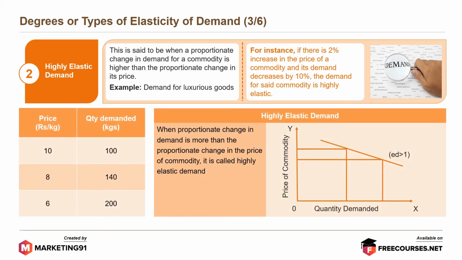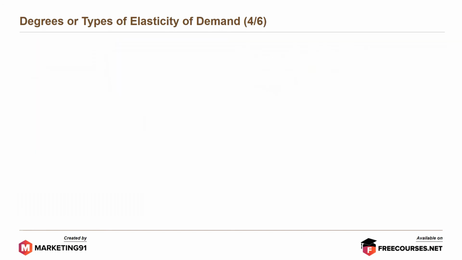When proportionate change in demand is more than the proportionate change in price of a commodity, it is called highly elastic demand. For instance, in the table on the left, when the price is Rs 10 a kg, the quantity demanded is 100. But when the price drops to 6 rupees a kg, the quantity goes up to 200 kgs.